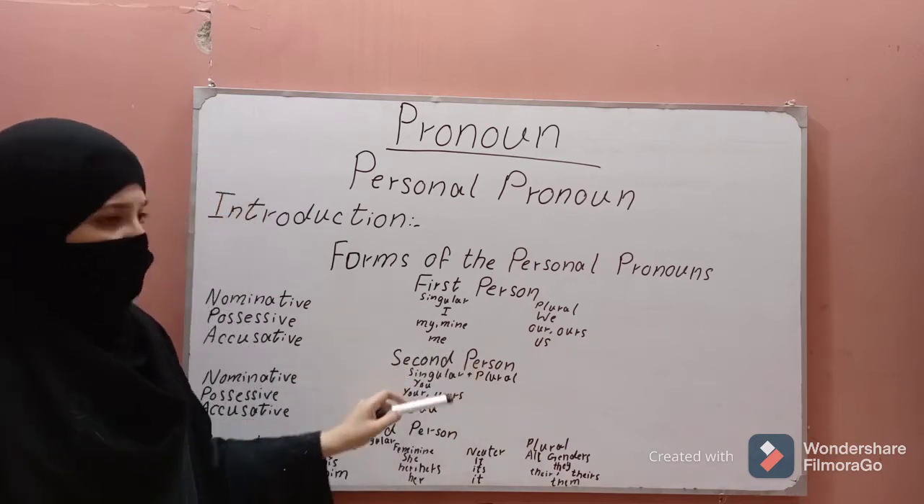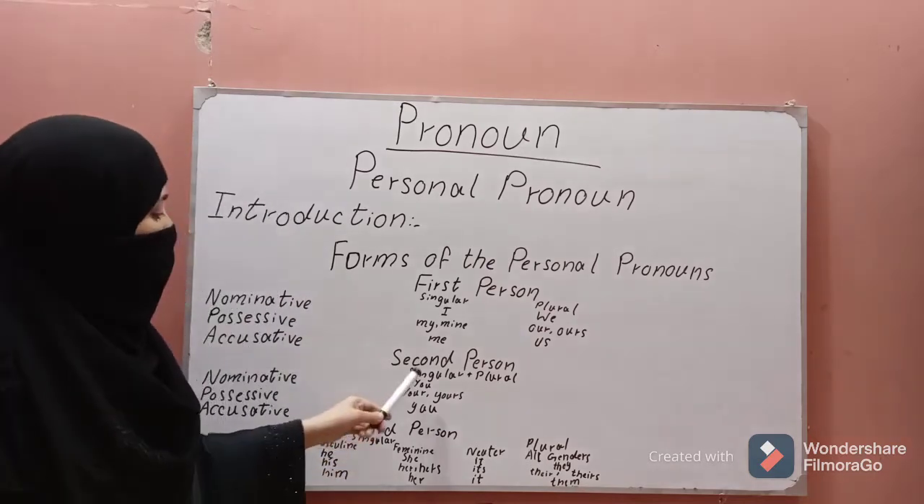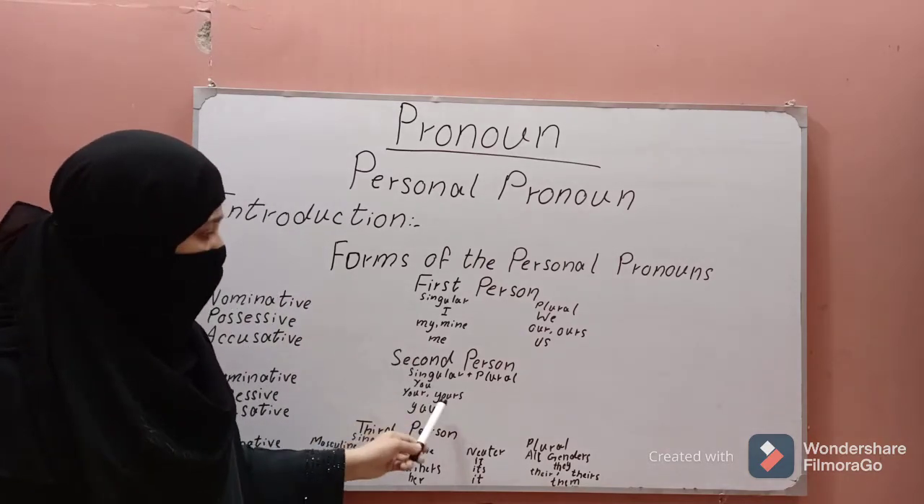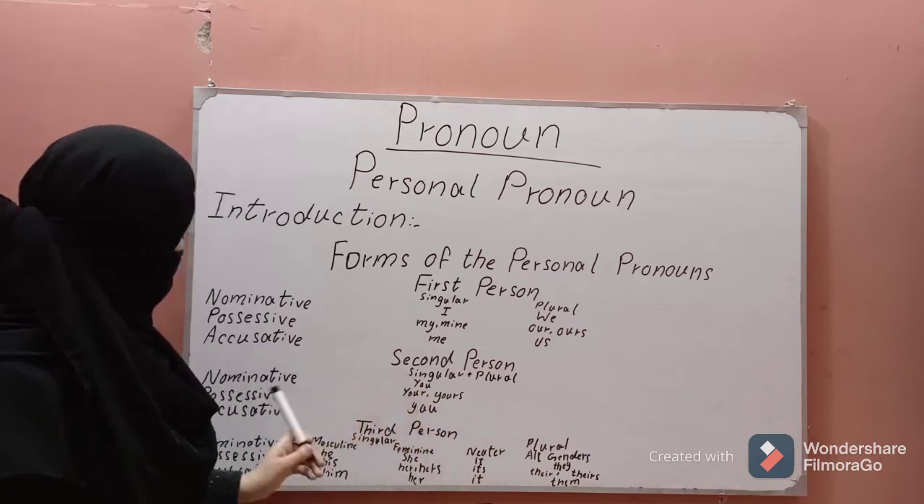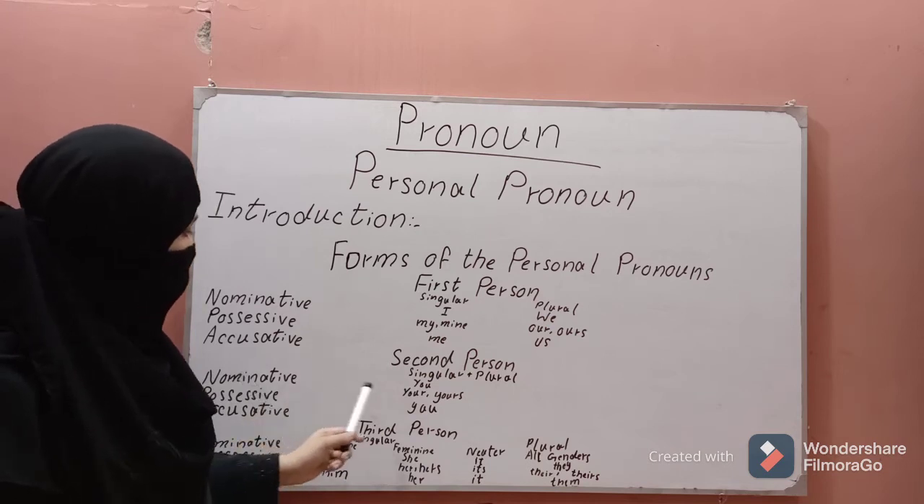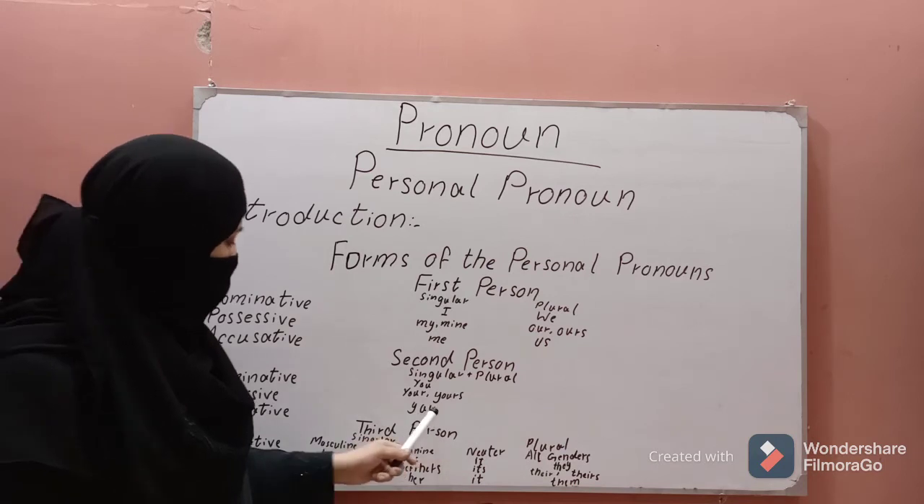Now we look at the second person. I told you that you is the second person alone. It can stand for both singular and plural. In the nominative case, it will be you. In the possessive case, it will be your and yours. In the accusative case, it will be you.